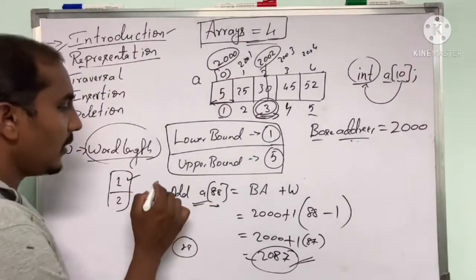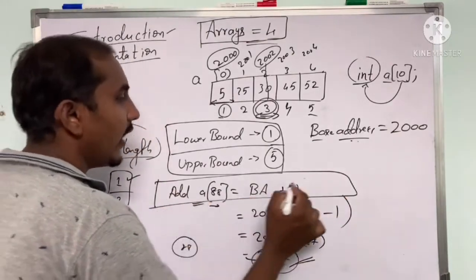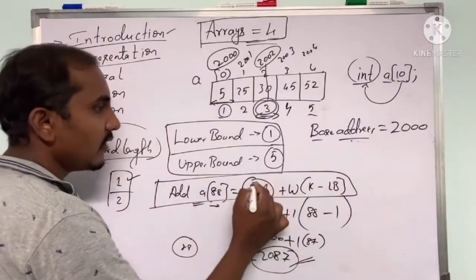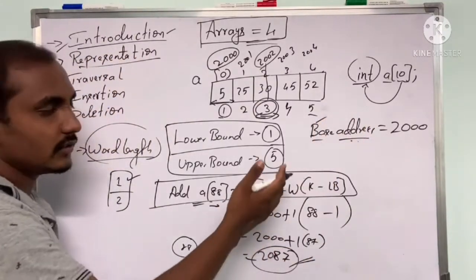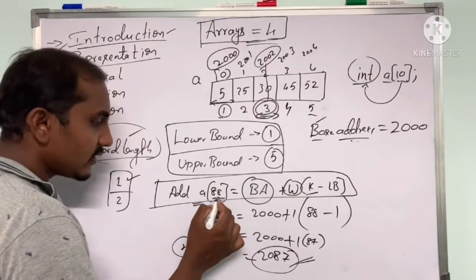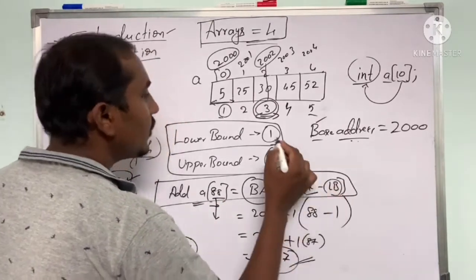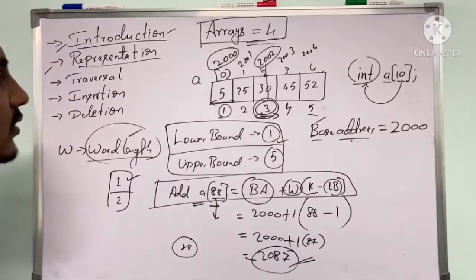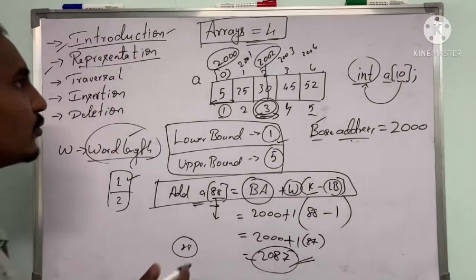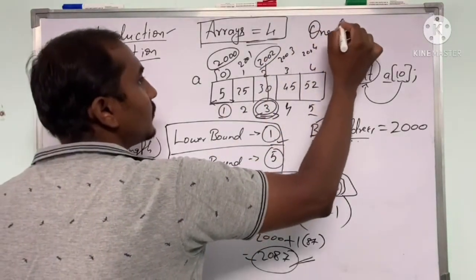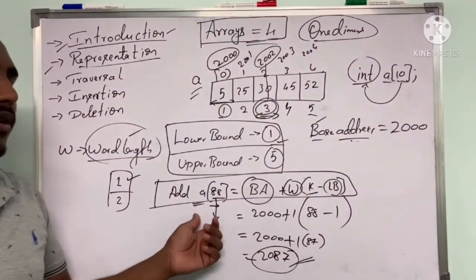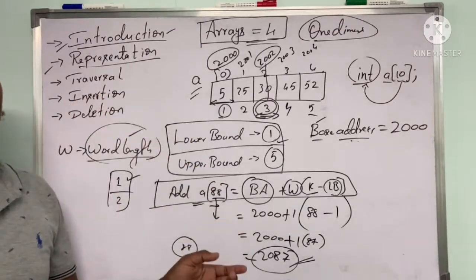So this formula is used to find the address of any given element. Here BA is the base address, W is your word length, K is the index whose address you want to find, and LB stands for lower bound. Based on this we can find the address of any given element in the array using this formula when you are using a one-dimensional or single-dimensional array.